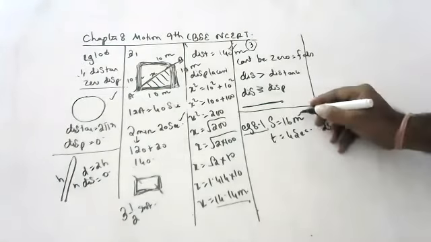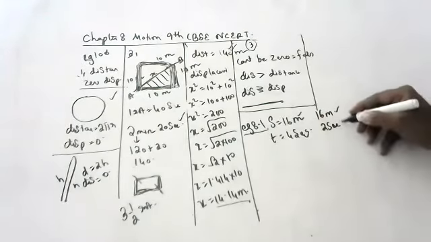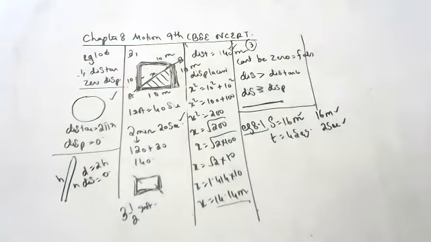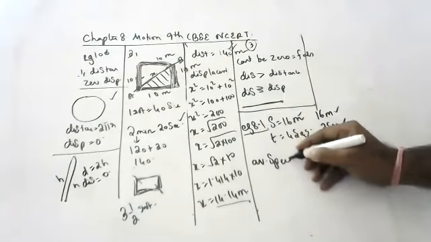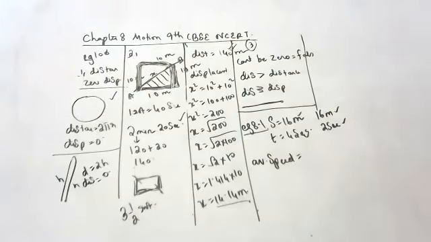One body is moving 60 meters in 4 seconds. Another body is moving 60 meters in 2 seconds. The question is, what is the average speed? Nana, what is the formula for average speed? Sum of the speeds by 2. What is the average speed?